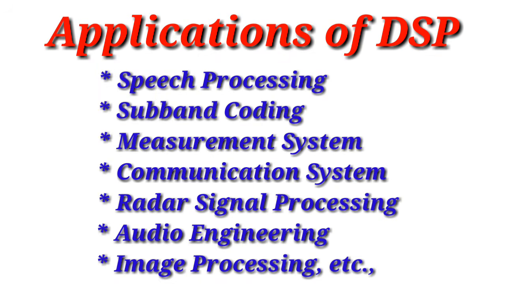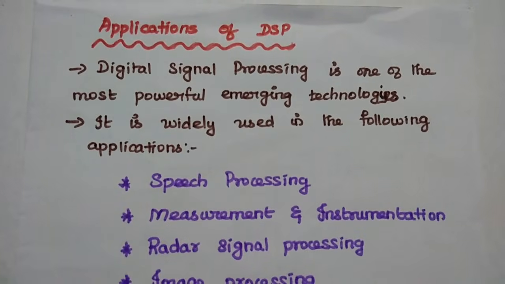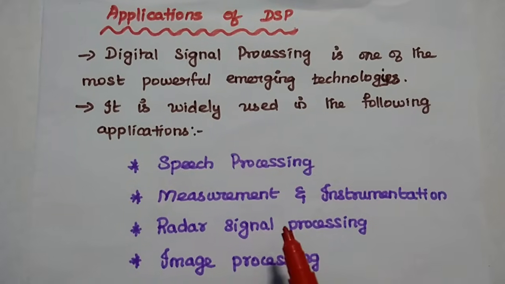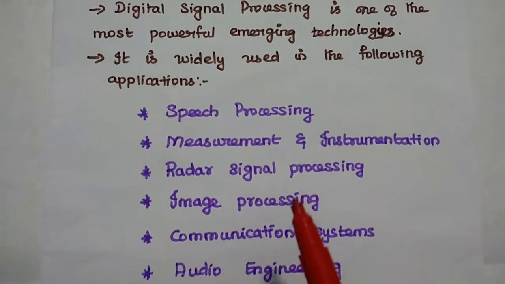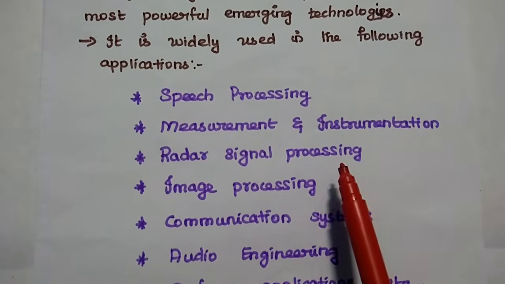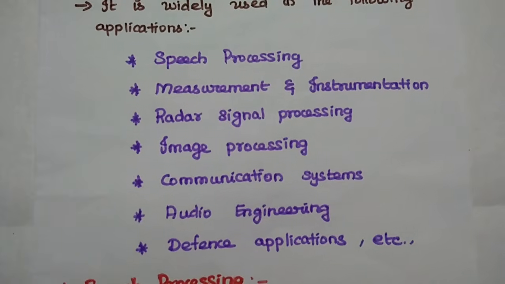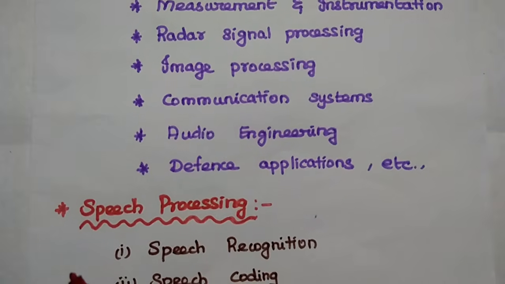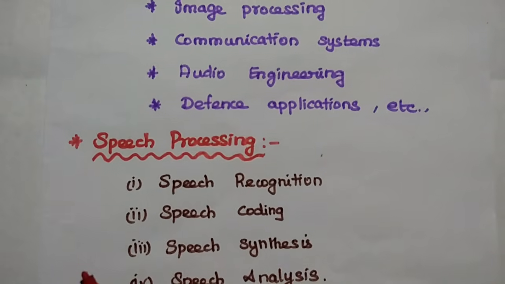Dear students, now we are going to discuss applications of digital signal processing with examples. Digital signal processing is one of the most powerful emerging technologies nowadays. It is widely used in a broad range of applications and areas like speech processing, measurement and instrumentation, radar signal processing, image processing, communication systems, audio engineering, defense, etc. So let's discuss each application in detail with examples.